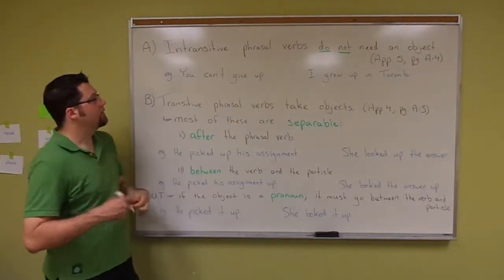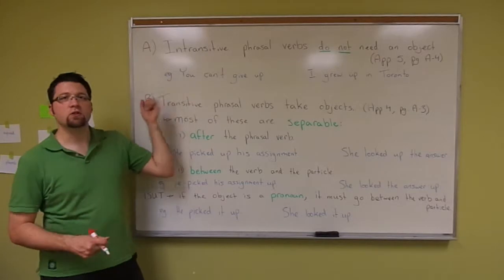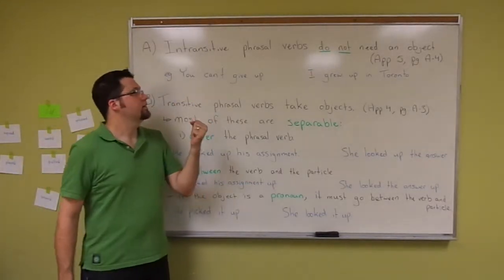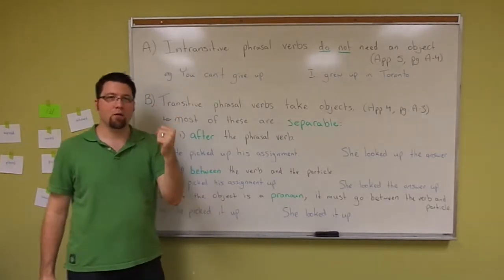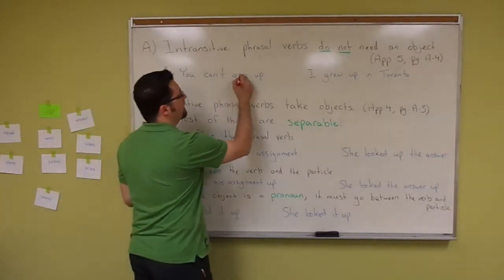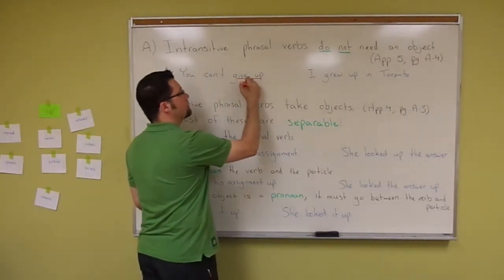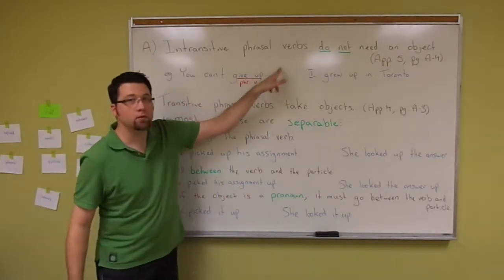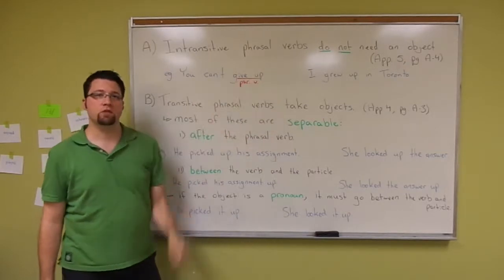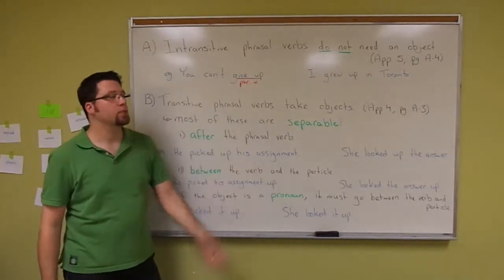So, I have a couple of examples. The first, you can't give up. You'll understand grammar, I promise. You can't give up. Keep trying. And here, give up is the phrasal verb. There's no object. We can finish the sentence at give up.